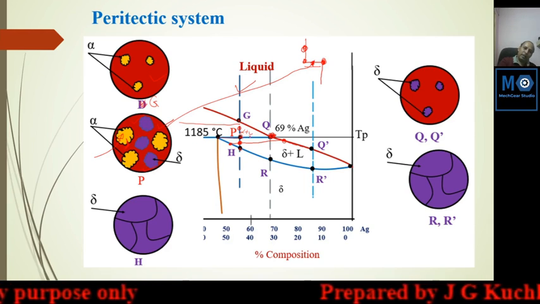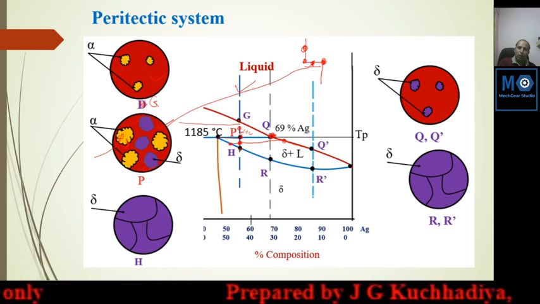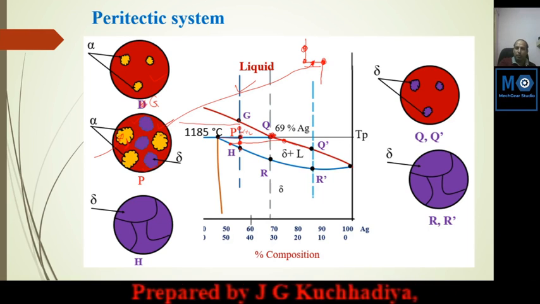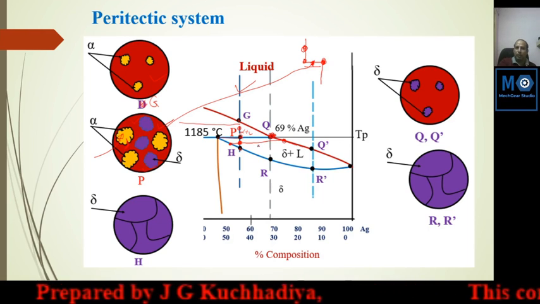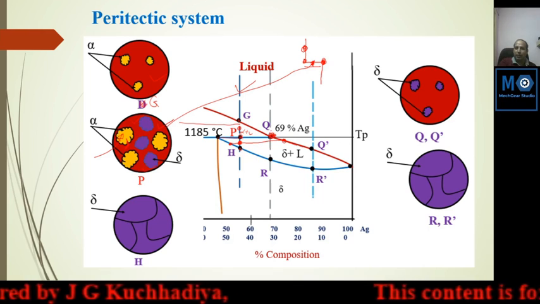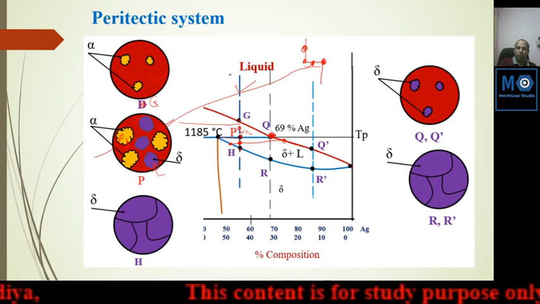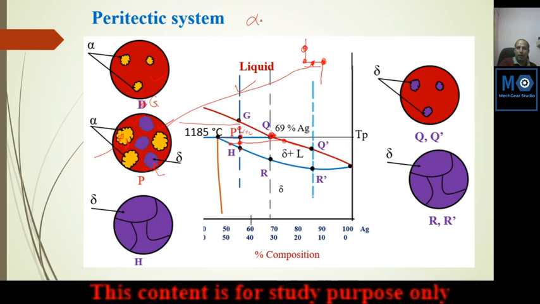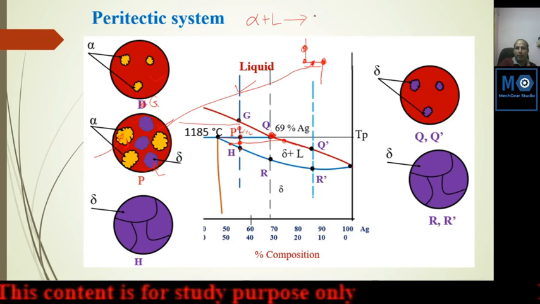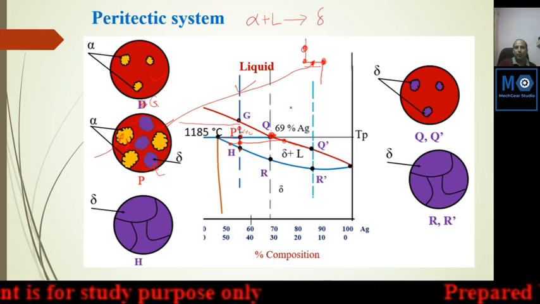So at the peritectic temperature, some yellow, or alpha, is converted from one solid by reacting with this liquid, and converted into delta. So what happened here? Alpha plus liquid converted into delta.